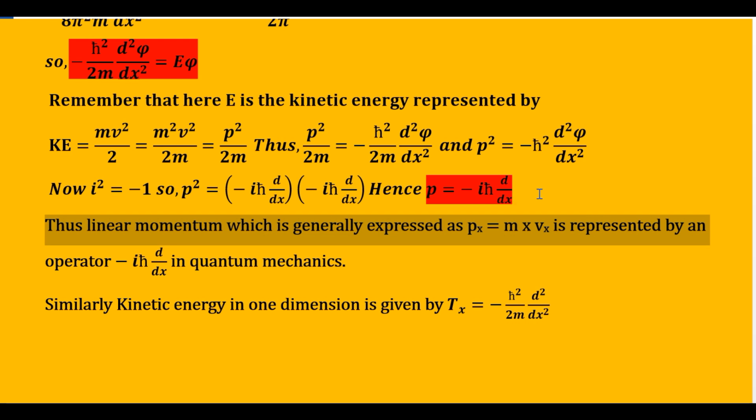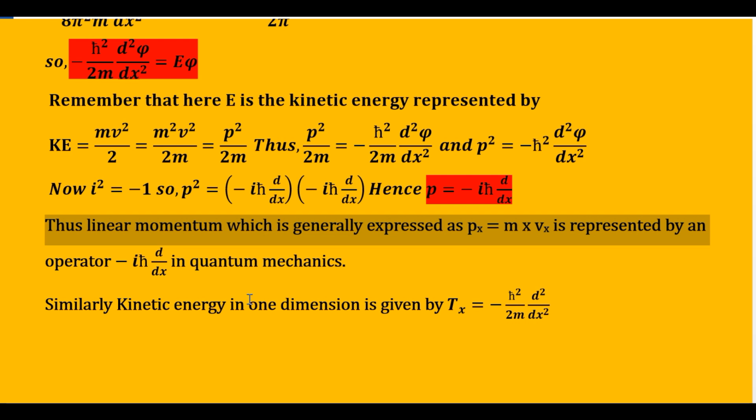It means that if you have a wave function and you want to find out the x component of the linear momentum of that wave function, then you will use an operator called p cap x, which is equal to minus i h cut d by dx. And what does it do? You have to perform the first derivative of that wave function and then multiply it by minus i h cut. And what you get is the x component of the linear momentum of that quantum mechanical system.